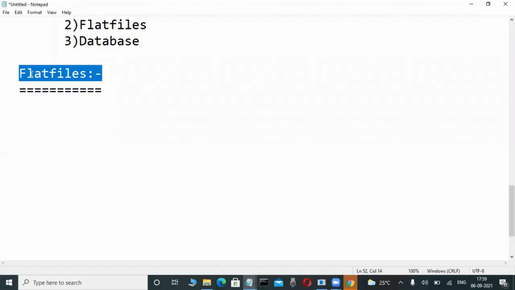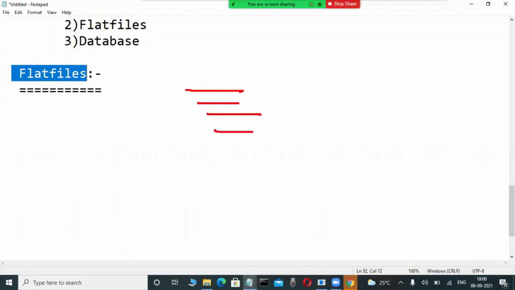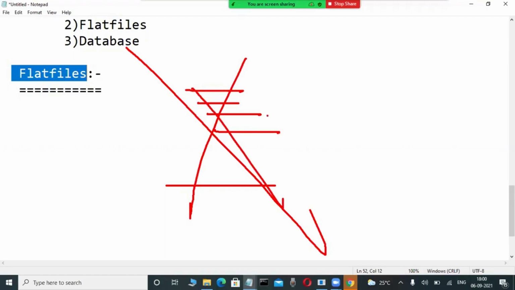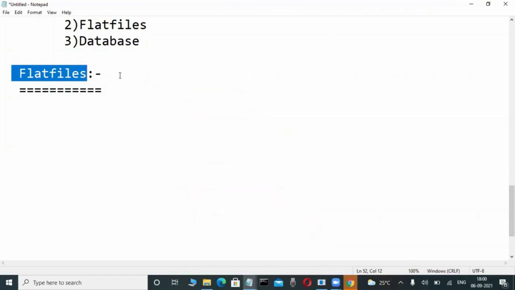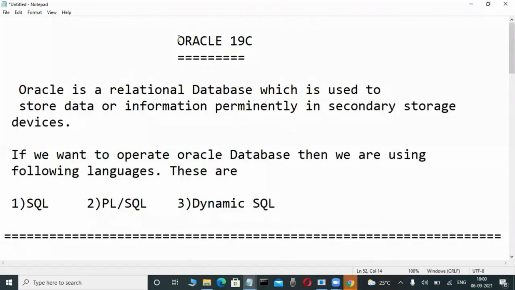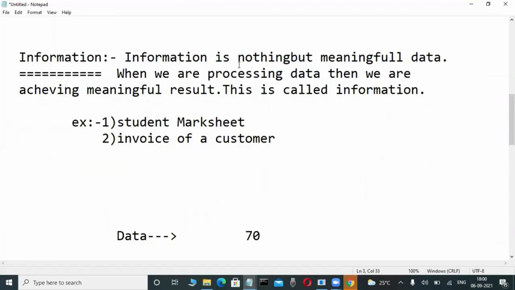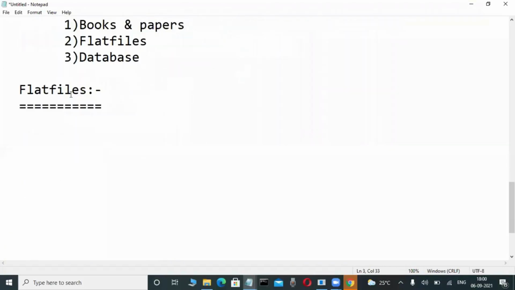That's why prior to 1960, organizations used the flat file approach for storing data or information in file format by using application programs in high level languages. Programs are compulsory. But nowadays nobody is interested in using this mechanism, because storing data through a programming language is really very difficult. That is outdated. Nowadays data is stored and manipulated very simply through databases. That software is very easy, and programming is not there.